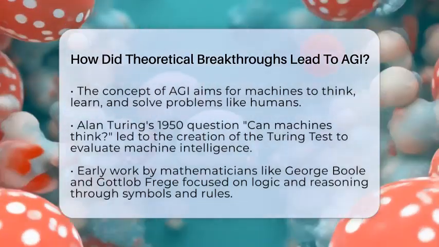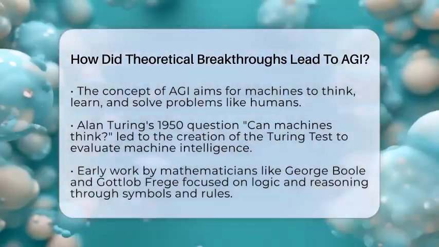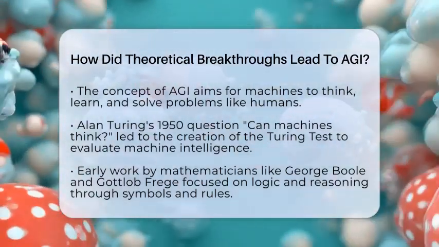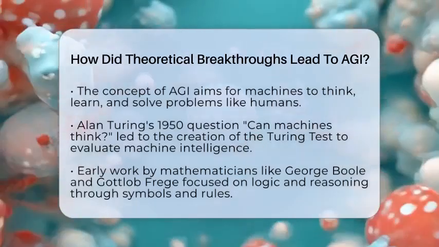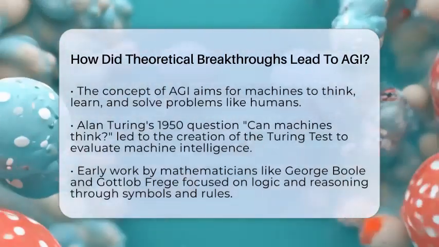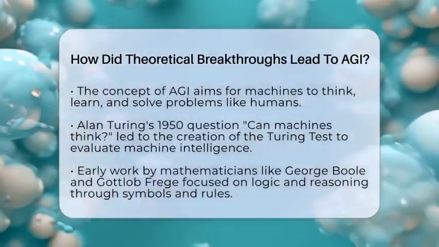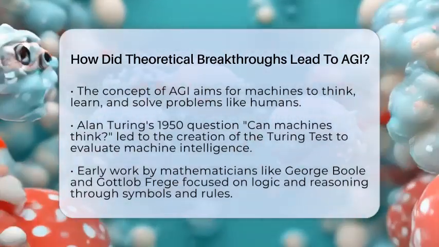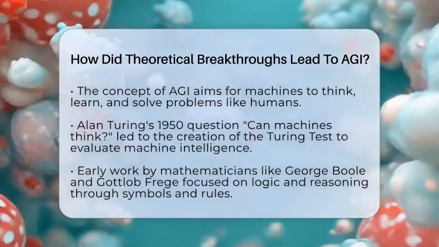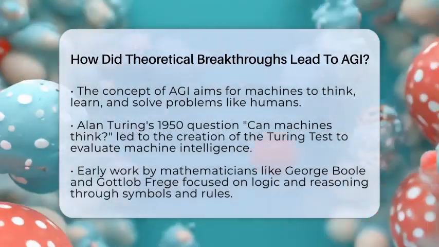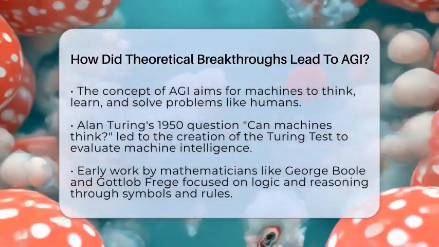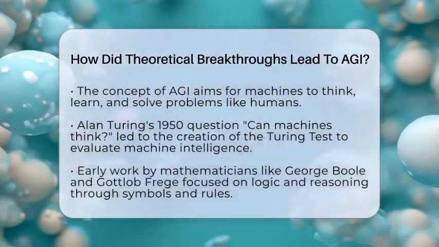One of the earliest and most important ideas came from Alan Turing in 1950. He asked, "Can machines think?" and created a test to see if a machine could imitate human responses so well that no one could tell if it was a machine or a person. This idea set a clear goal for AI research: make machines that can reason, communicate, and learn like us.